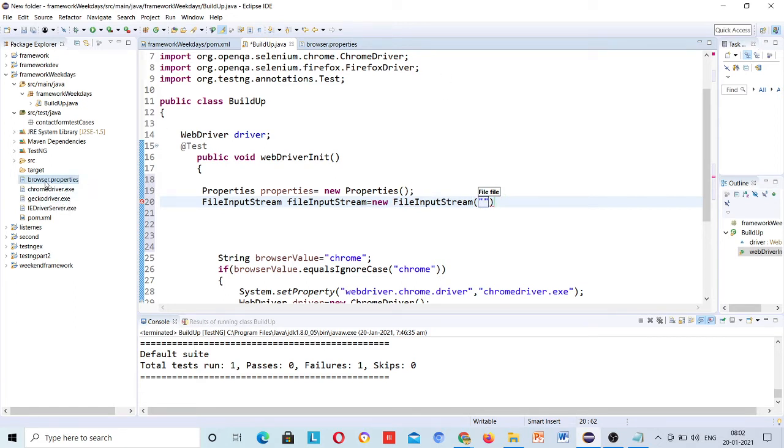So this is in the same location, so just pass the file name and extension.